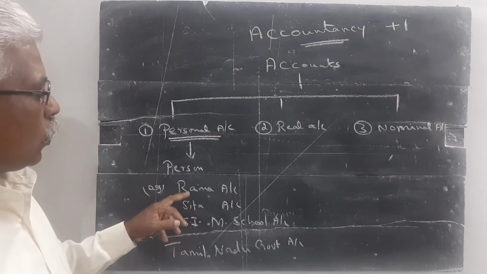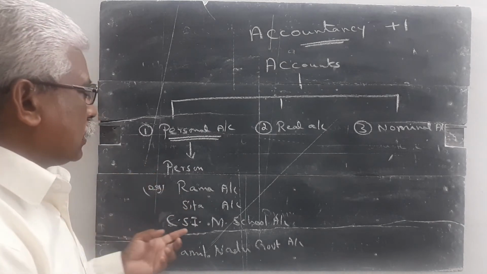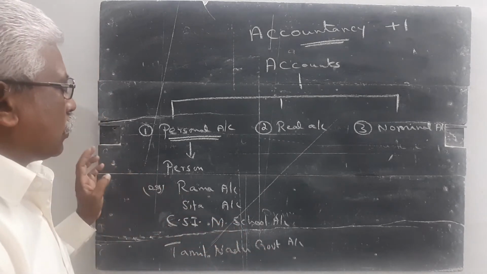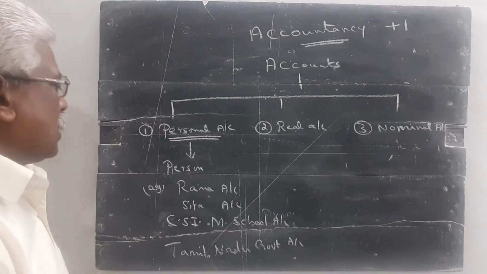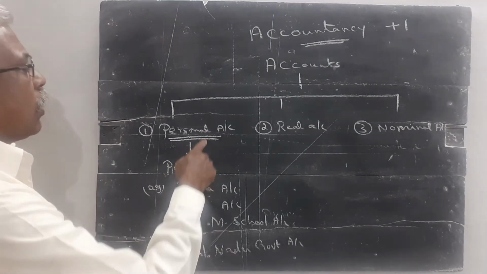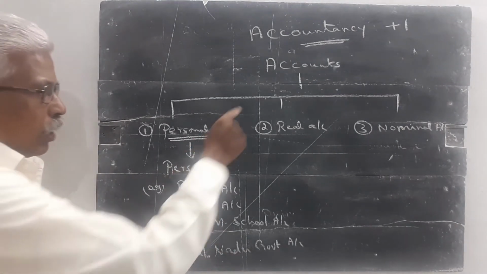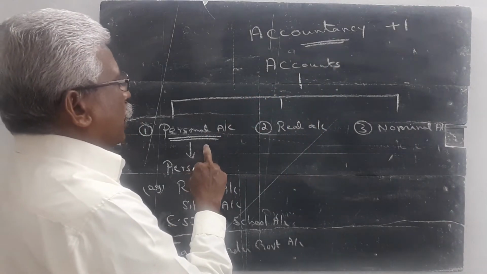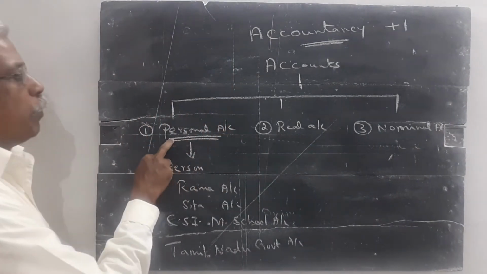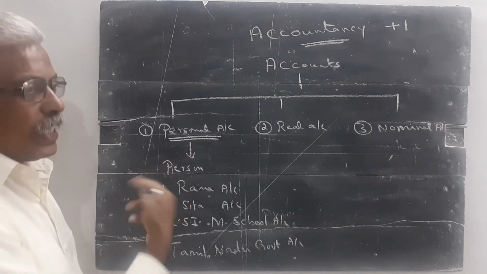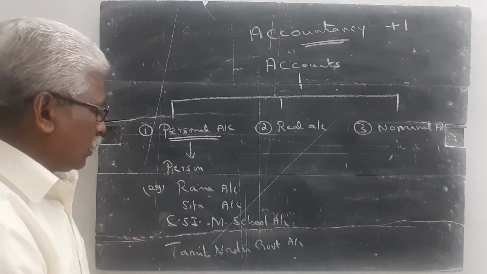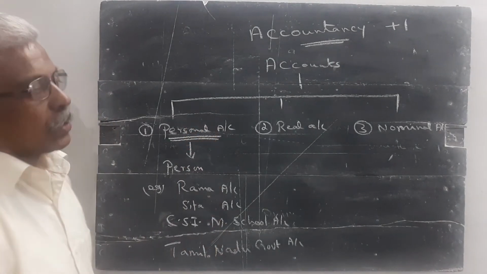These two, Rama account and Sita account, are the natural persons. CSI matriculation school and Tamil Nadu government accounts are artificial persons. We will study what is the meaning of artificial person in the later classes. If any account starts with the name of the person or any institution, it is called as a personal account. Once again, I explain, the accounts are classified into three. Number one, personal account. Number two, real account. Number three, nominal account. What is the meaning of personal account? Any account which indicates about the person, or which starts with the name of human beings or any institution, is called as a personal account.